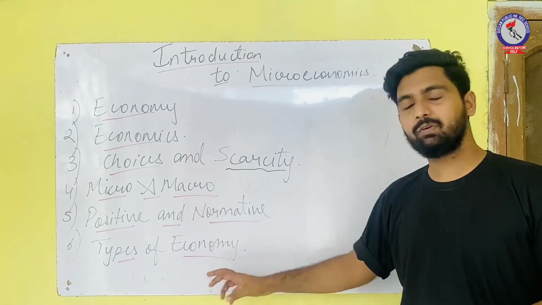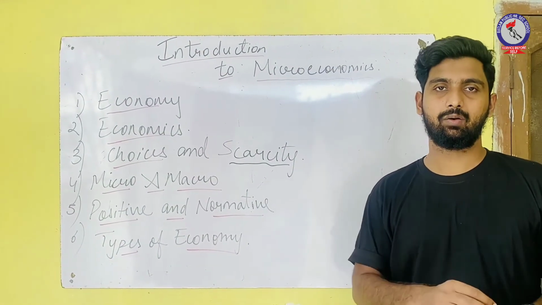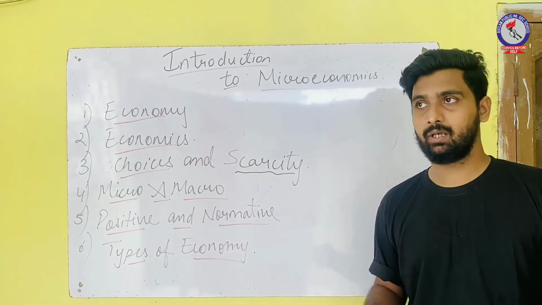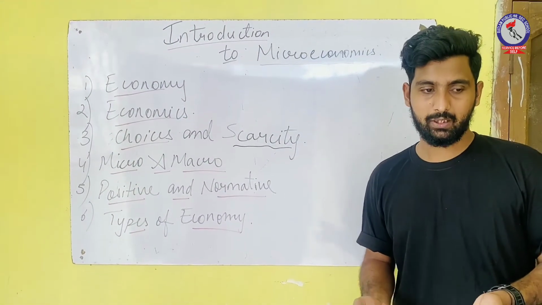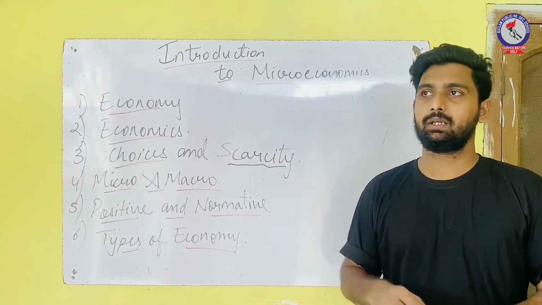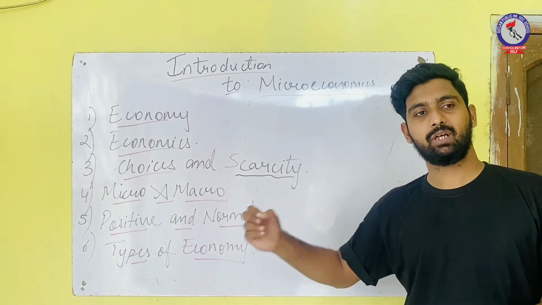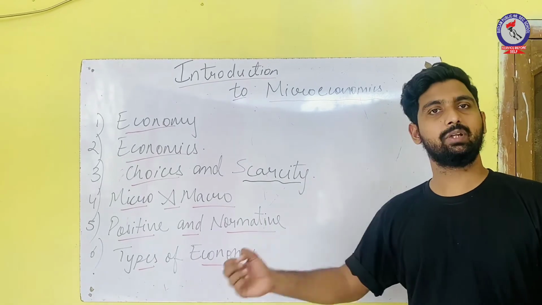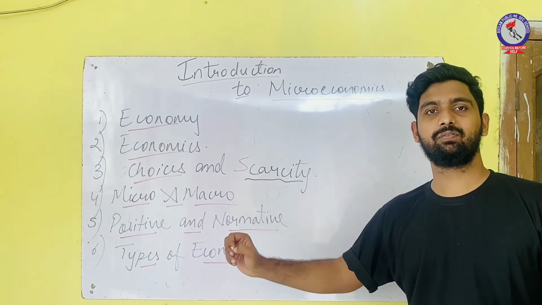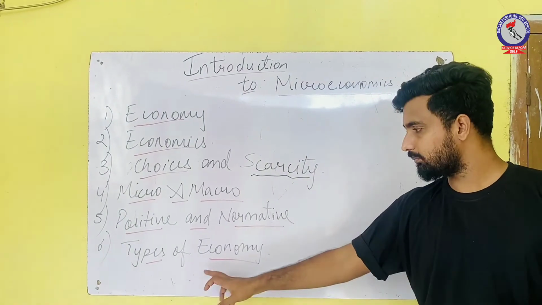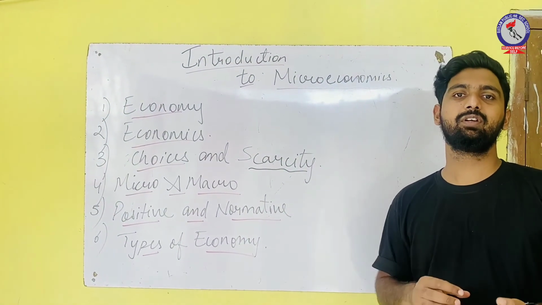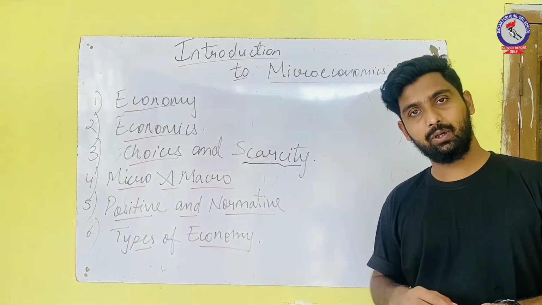Then the second type of economy is market economy, also known as free economy. Here, every person is free. Whatever they want to produce, they can produce. Here, private ownership is allowed. The individuals can buy whatever they want to buy. They can produce anything. They can determine the price of a particular thing on their own. And the last is mixed economy. Mixed economy has features of both market and controlled economy.